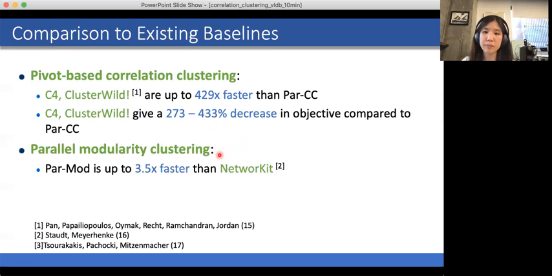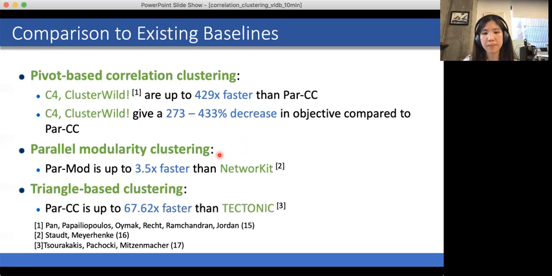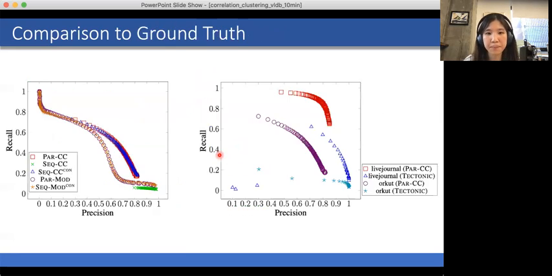And in the special case of the modularity objective, our implementation is up to 3.5x faster than the state-of-the-art NetworKit. And for triangle-based clustering, our implementation is up to 67.62x faster than the state-of-the-art Tectonic.